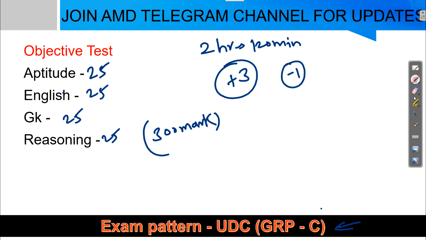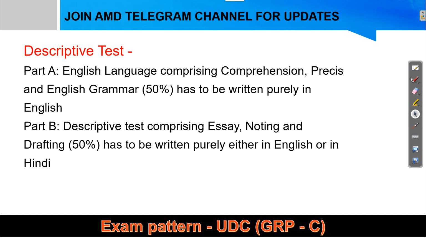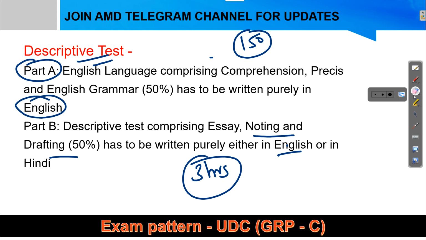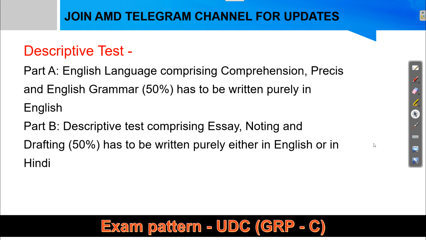After the objective test, the descriptive test is there. For that you will get 3 hours, and this will be 150 marks, but after the objective test they will definitely give you the list. So this is the second part. Here you have essay writing, precis writing, then noting and drafting also, and it can be in either language, English or Hindi, depending on you. But part A will be only in English language. So this thing you need to take care of. So this is the exam pattern for the UDC post.